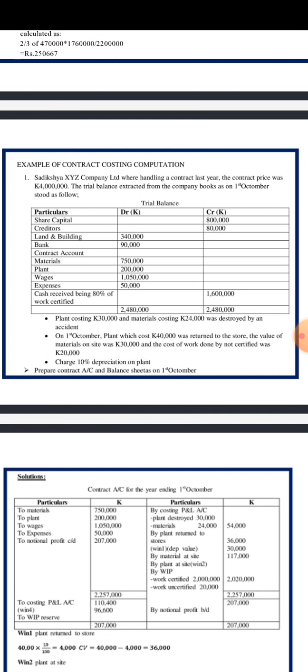And there we have cash received being 80% of work certified, which is 1,600,000. And there are the balancing figures down there.